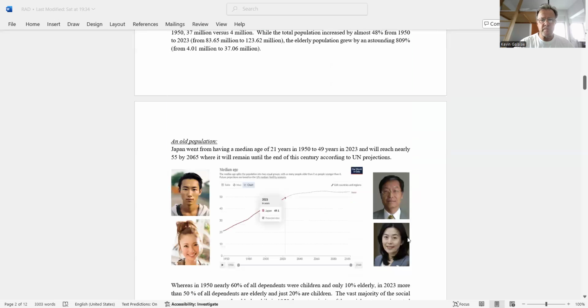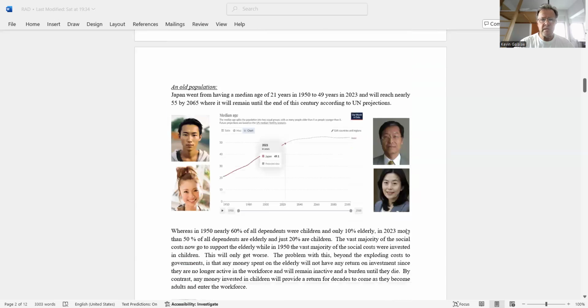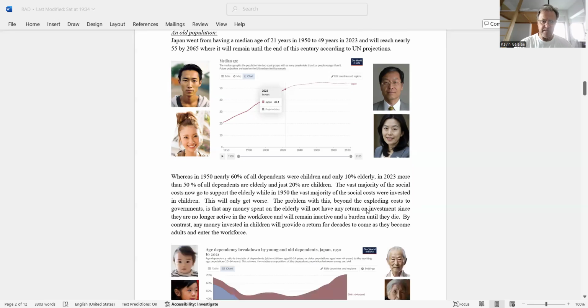Moving further, as to the median age, look what has happened to the median age. So in 1950, this is what the average Japanese looked like, right? Very young. The median age was just 21 years. And today, the median age is 49 years. This is what the average Japanese looks like today. So from a country of young people, Japan has become a country of old people. And it's the same in Europe too, but Europe is maybe 5-10 years behind Japan.